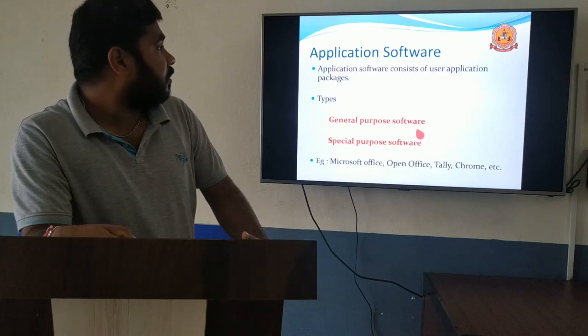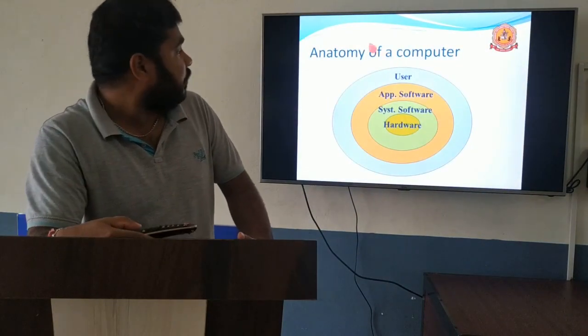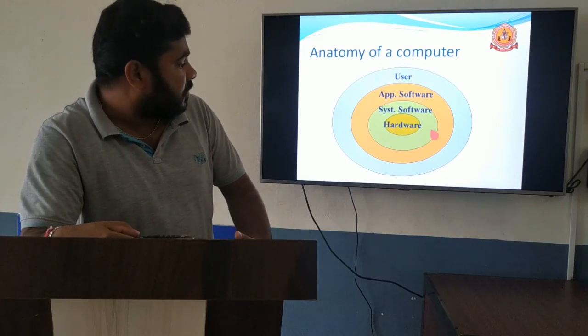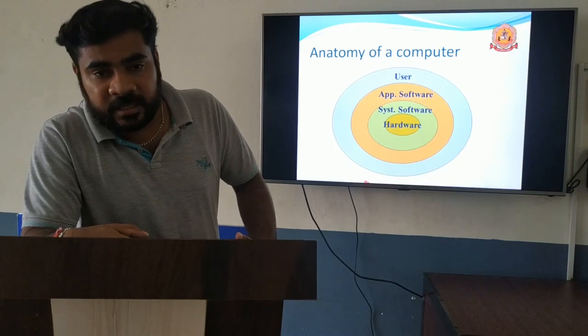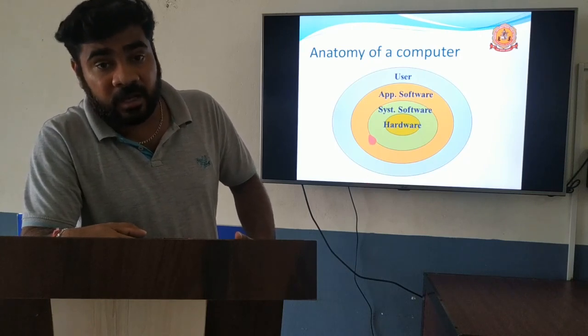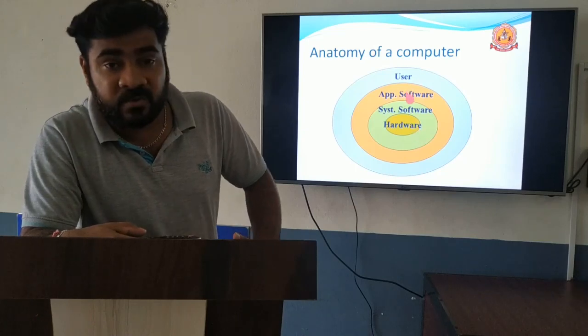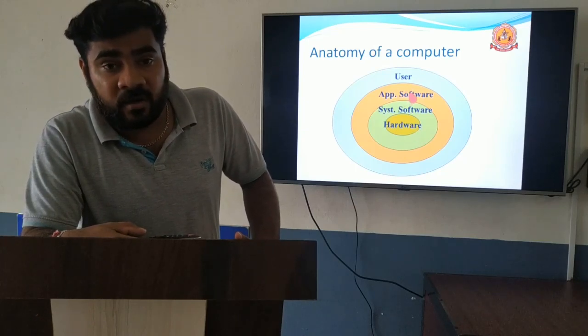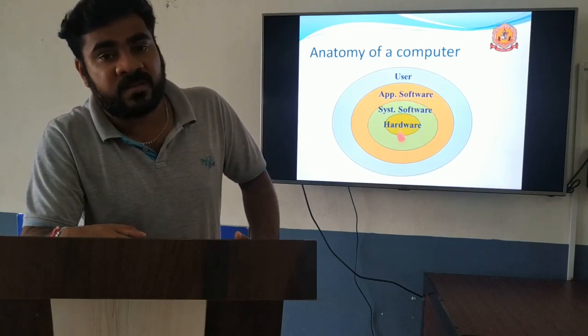Then we will move to the first one. As I told, the computer system contains hardware, users and the software systems. Hardware is the inner part and the user is the outer. The user cannot interact with the hardware directly.